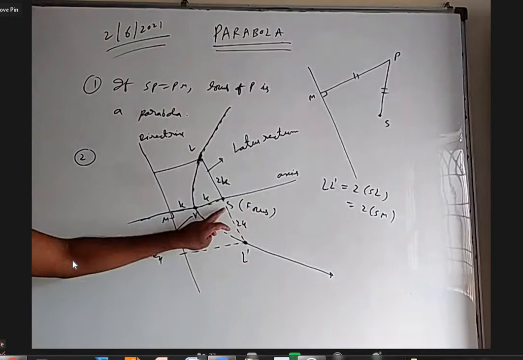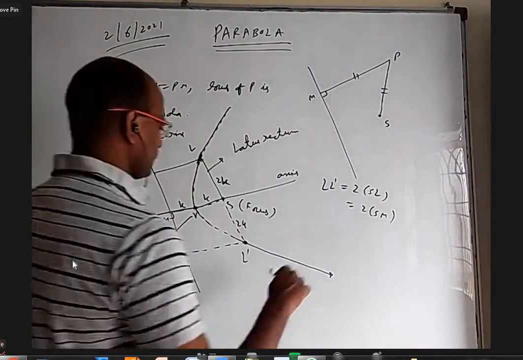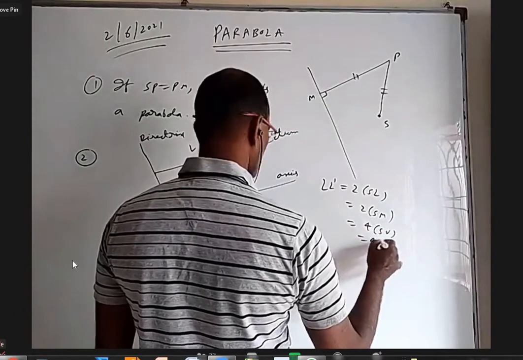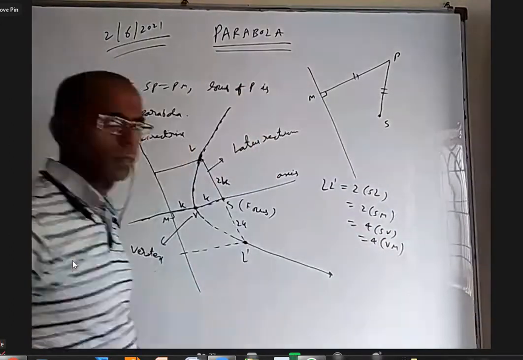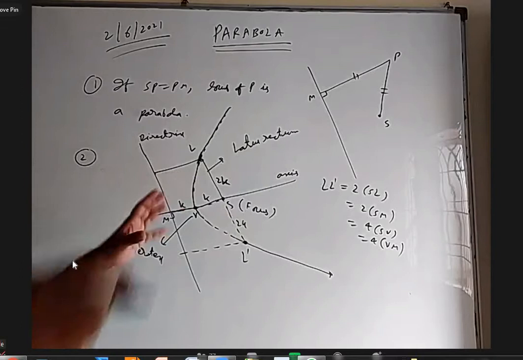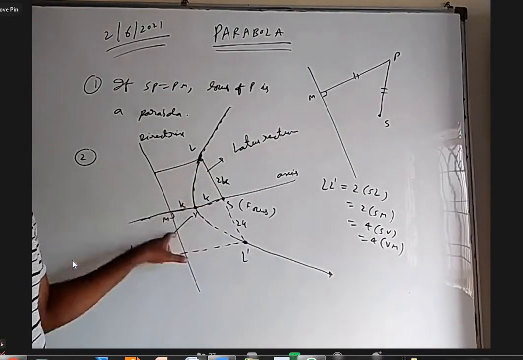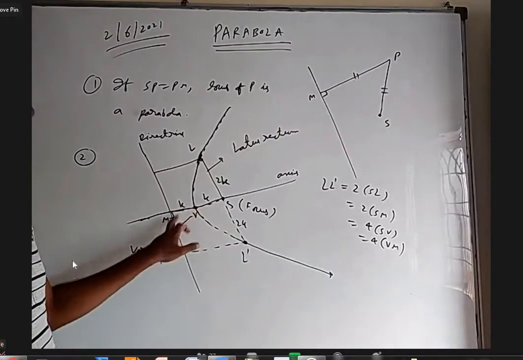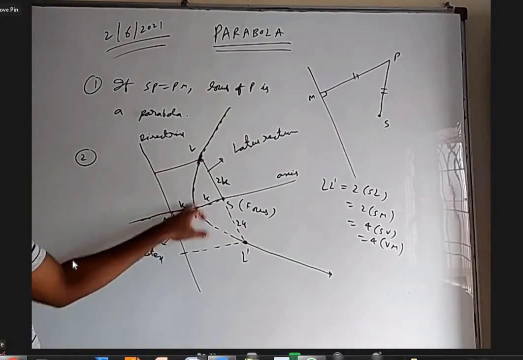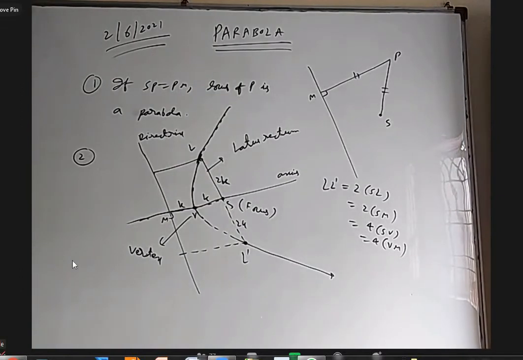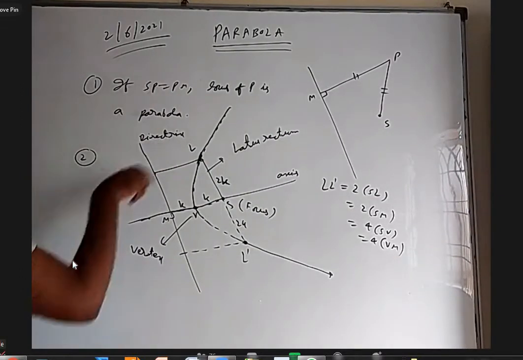And SM is half of this. So you can write 4 times SB. So whatever parabola, however angled it is, doesn't matter. This distance, this distance, this distance, this distance, the ratio is same. That is, these are equal. And this is 2K, this also 2K. Okay, so just write this first point and the second point.